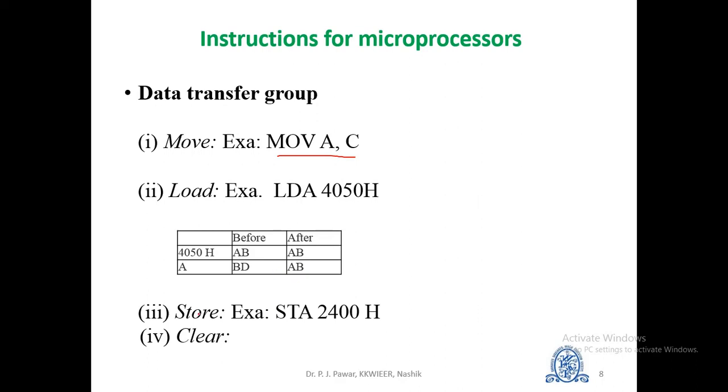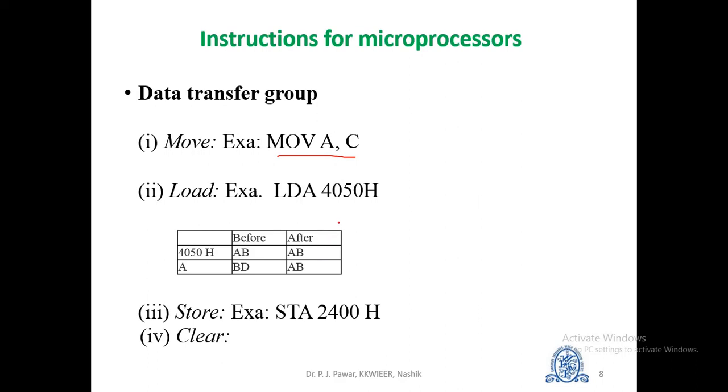Next one is store. Store instruction copies the content of a specified register into a specified memory location. Example, STA 2400H. It stores the content of accumulator to the memory location 2400H. And finally the clear. This instruction resets all bits to 0.